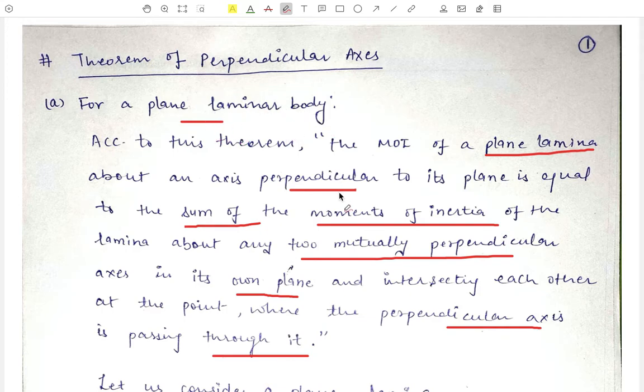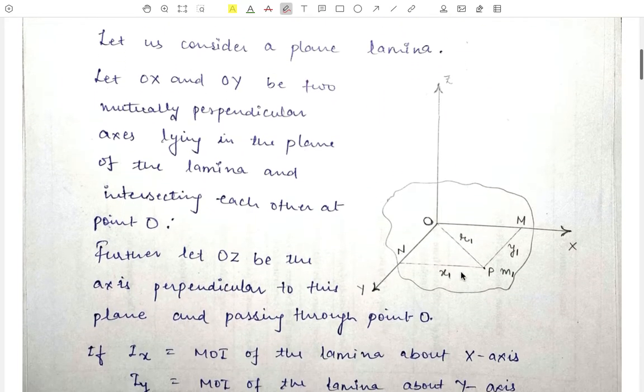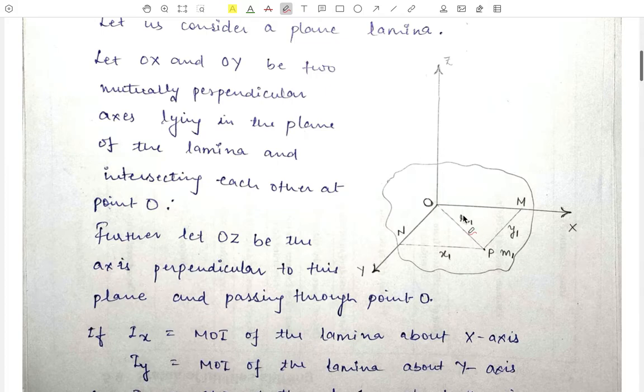Now to prove this, let us consider a plane lamina like this, and let OX and OY be two mutually perpendicular axes lying in the plane of this lamina and intersecting each other at this point O. Now further, let OZ be an axis perpendicular to its plane and passing through the same point O, that is, all these three axes OX, OY and OZ are intersecting each other at a common point O.